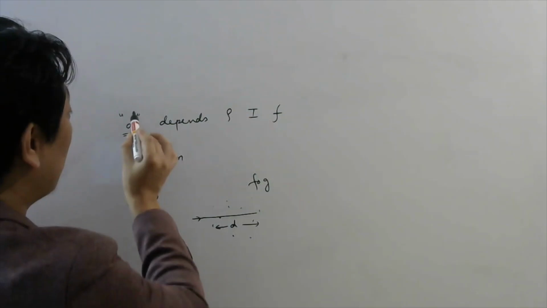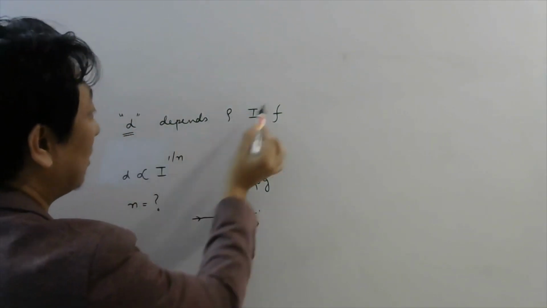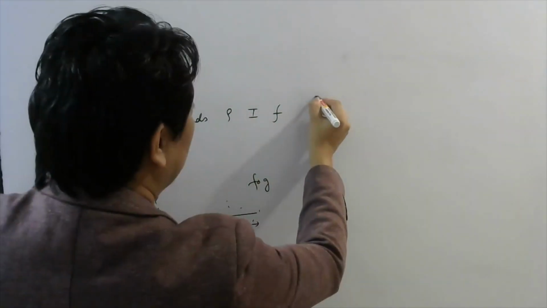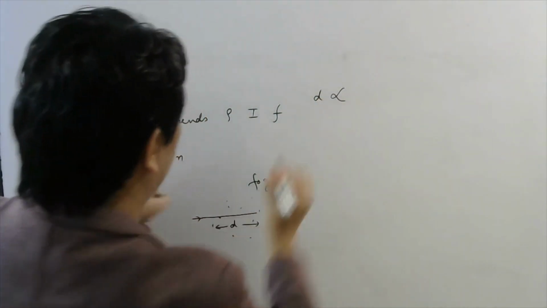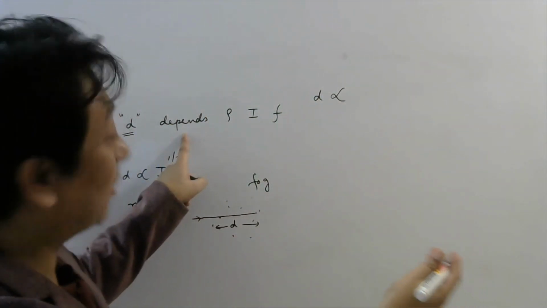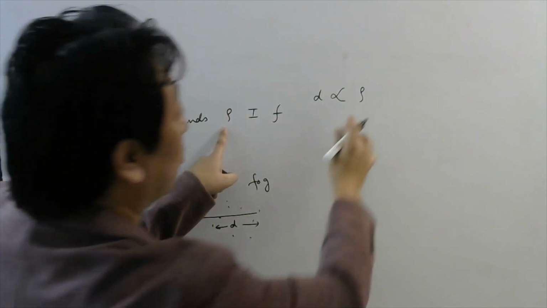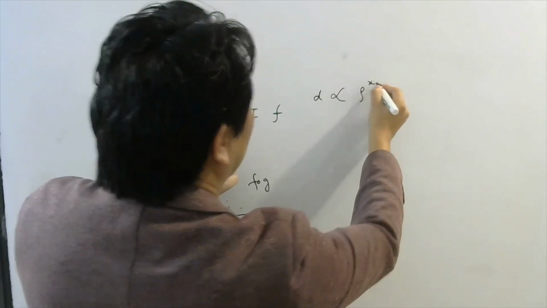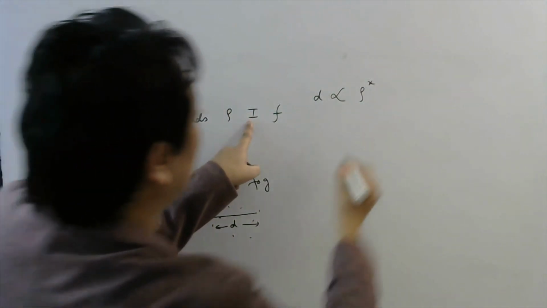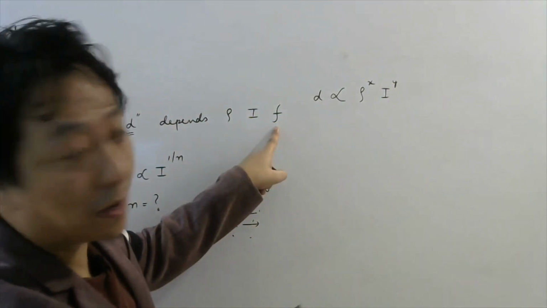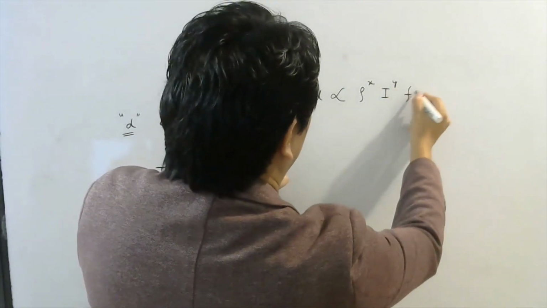Now students, whenever we know that a quantity depends on these quantities, dimensionally it means D is proportional to them. But what is the power? That we don't know. So it is proportional to density power, let's assume x, intensity power, let's assume y, and frequency power, let's assume z.